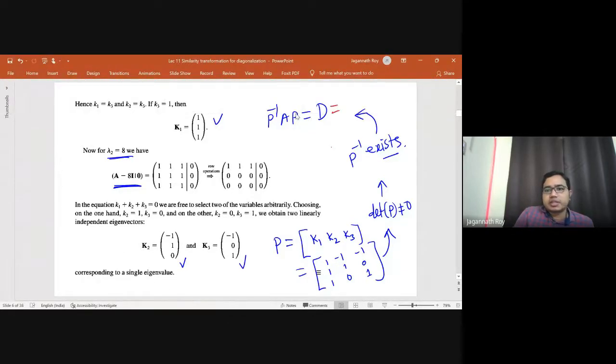And this D matrix is nothing but, so we have taken Q1 for lambda equals 11. So this is 11, 0, 0, 0, 8, 0, and 0, 0, 8.